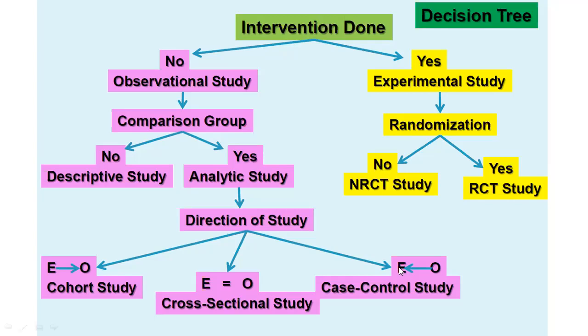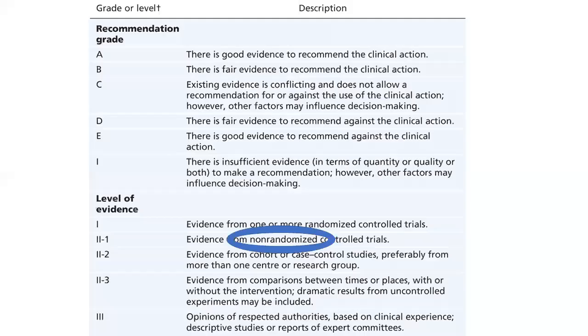When you go back from the outcome to etiology, that becomes case control. You interview all autism cases about what type of diet they were following, and you decide upon the association. So that is a kind of analytical study you can have. As I mentioned earlier, the level of evidence is different with the non-randomized studies as compared to randomized studies. Level of evidence 1 with a randomized control trial, level of evidence 2A with a non-randomized control trial.